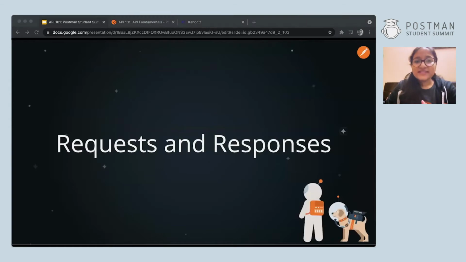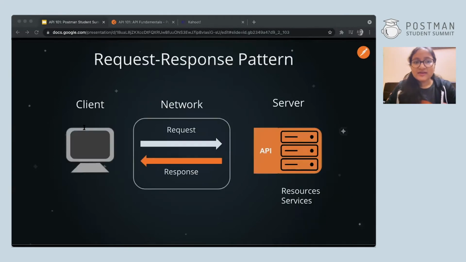Now that we've seen what an API is, let's talk about requesting and receiving data with one. A client is the entity that makes a request to a server. An example of a client can be a web browser like Google Chrome. A server controls resources and services.